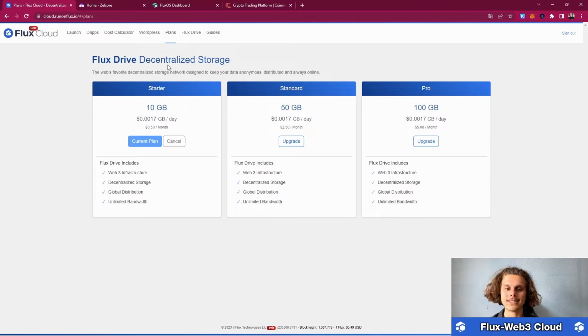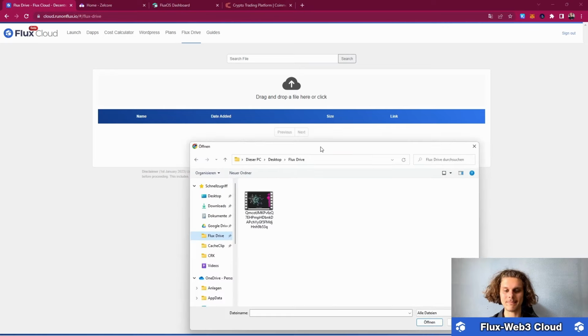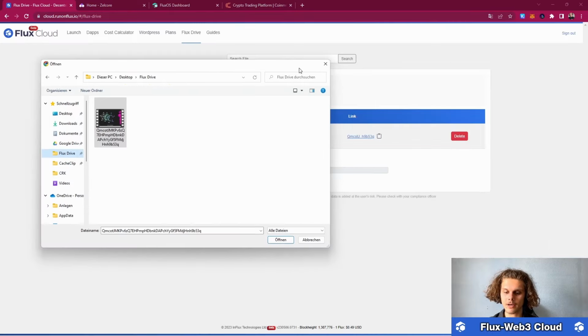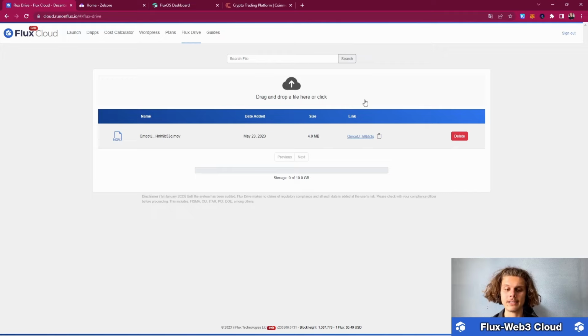And if you now want to start using it, just on the right, click on Flux Drive. Now all you need to do is to drag and drop your files into that. For example, let me take this video and just drag and drop it in there. And it is in there. Didn't even take a second, and now it is stored in the cloud, in the Flux Cloud, and will not be touched by anyone except me.